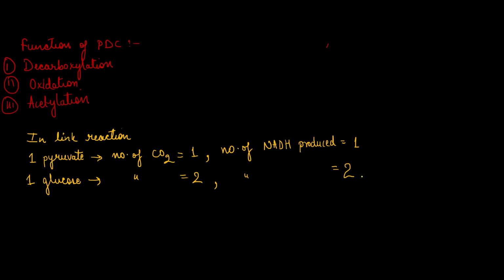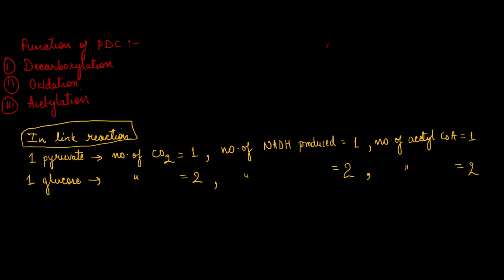And the number of acetyl-CoA is 1 in the first case, but from one glucose, it is 2. This is specifically in terms of link reaction. It does not include glycolysis. If it asks about glycolysis, we will add the things that we studied in the last class.